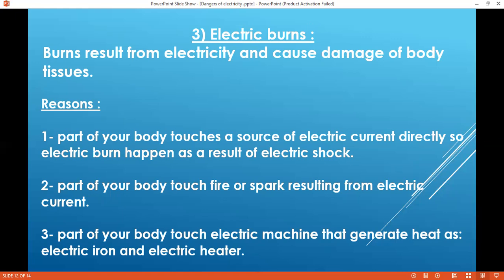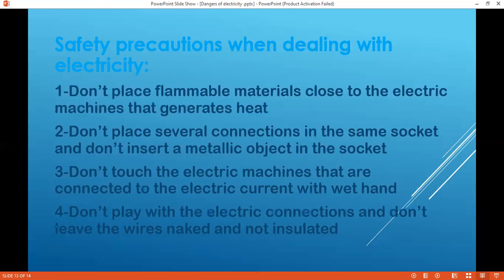Maybe part of your body touches fire or a spark resulting from the electric current, or part of your body touches an electric machine that generates heat, such as the electric iron or electric heater, as we said. So it depends on the electric shock or the electric fires. And we said that we have to take all the precautions when we deal with electricity. Number one, don't place flammable material close to machines that generate heat, which is very important.